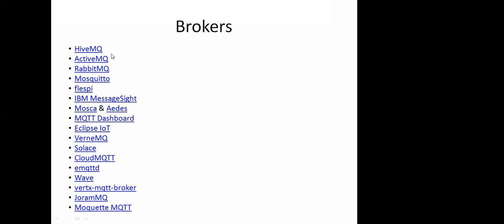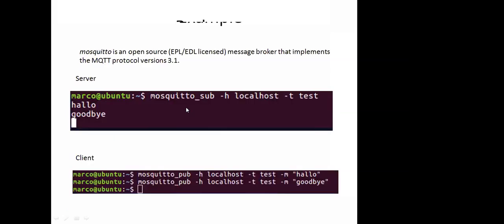So these are some kind of brokers, utility software or brokerage servers that provide MQTT brokering services. Some of these are listed here. Some of them are open source, and some of these require a license. So we can go with that.